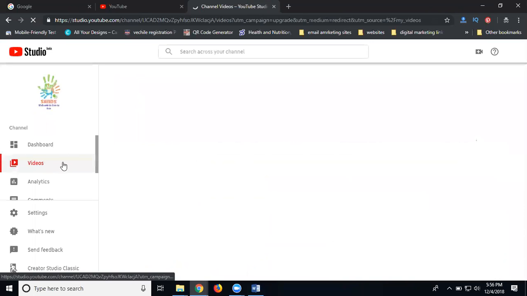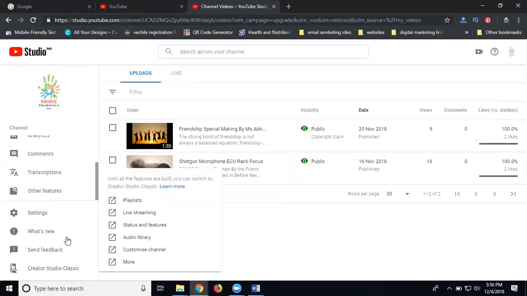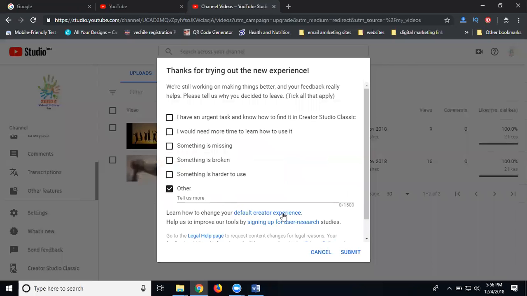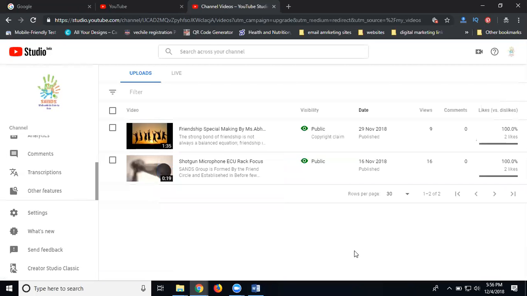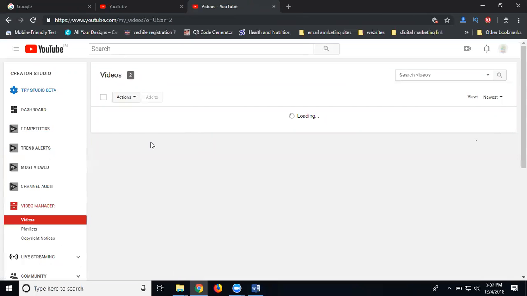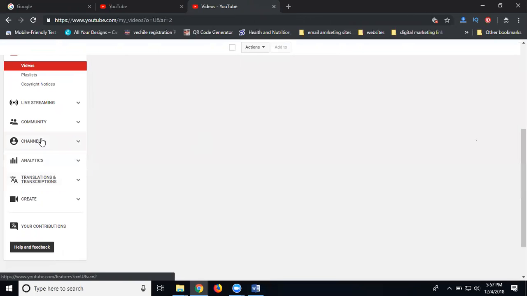In the channel, this is the new version. You can also go to the old version. People are more comfortable with the old version, because in the new version it is harder to understand each and every option. So if you enable Google AdSense, that is called enabling monetization. For that purpose we go to the option called channel.